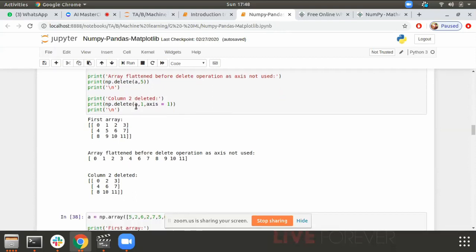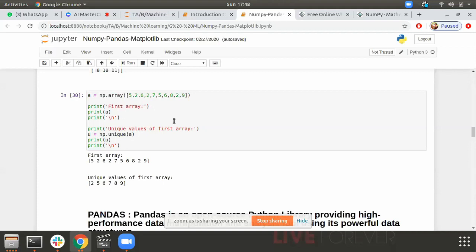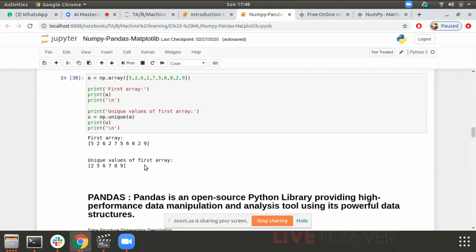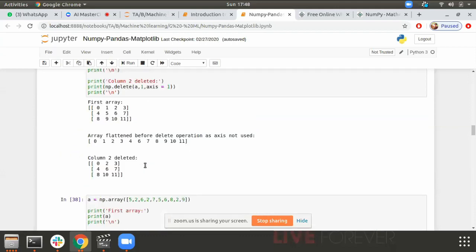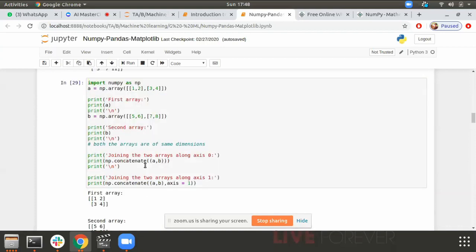In other cases, we have column 2 deleted. Column 2 is being passed as index 1, because we know that indexing starts at 0. So 0 stands for the first column, 1 stands for the second column, and that is how it is deleted. There are lots of functions. Then we have unique, which gives us all the unique elements of this array. So these are lots of functions: delete, unique, append, hstack, vstack, concat.